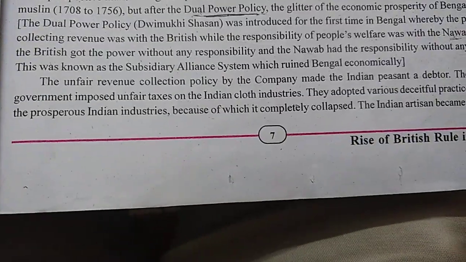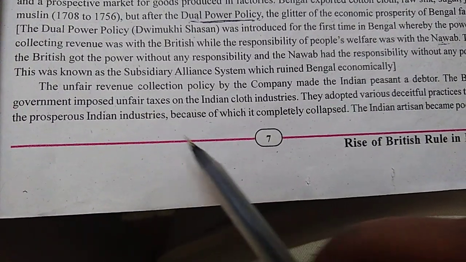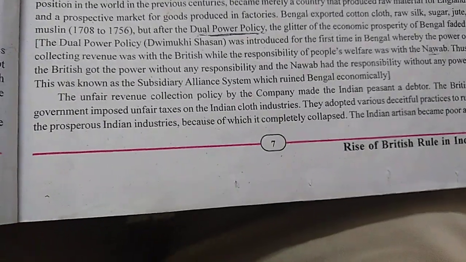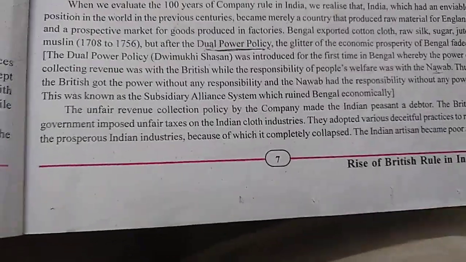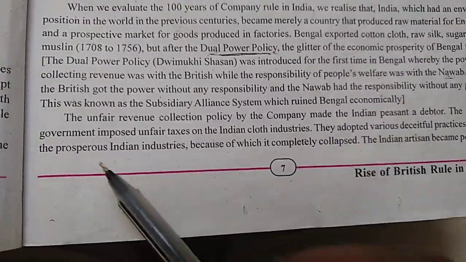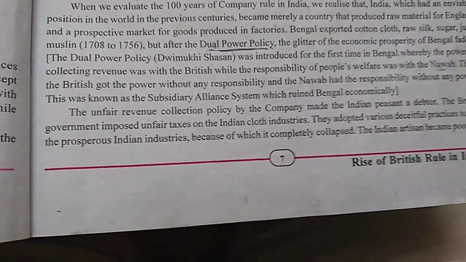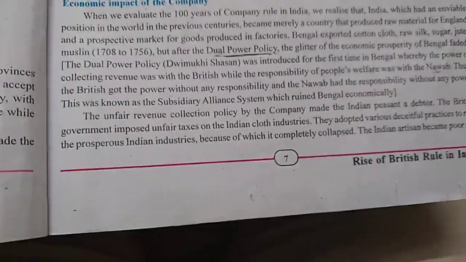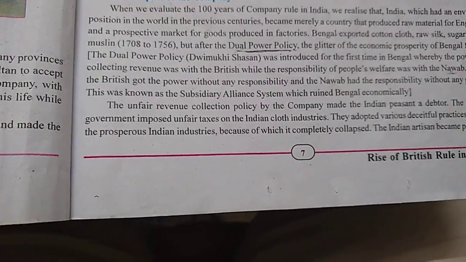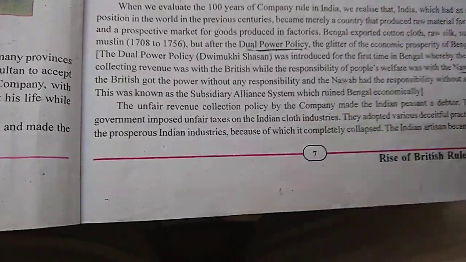The British government imposed unfair taxes on the Indian cloth industry. In India, we have an extraordinary cloth industry, cotton cloth, silk cloth. We have an extraordinary huge cotton industry. But the government imposed unfair taxes. Unfair means what? There is no policy. There are no rules, regulations. There is no measurement. Chalo bhai, tomorrow onwards, you have to pay 50% tax. Means if you earn 100 rupees, 50 rupees go to the government.